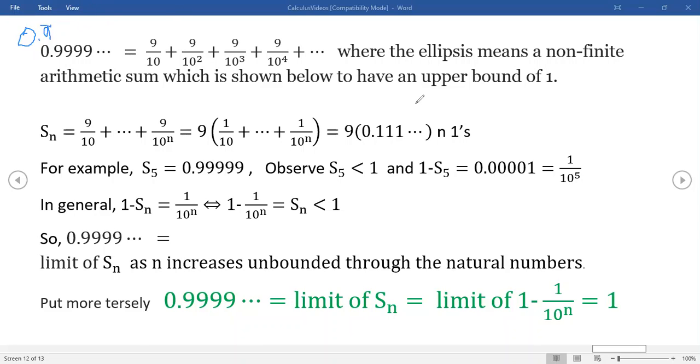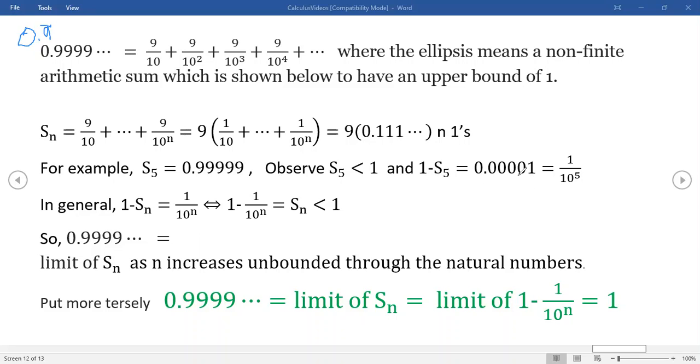Now, all of this work that I've done below guarantees that any finite sum is bounded above by 1, and that S sub n could never exceed 1. And again, this is a concrete example just to make sure we're on the same page. S sub 5 is this number right here, 0.99999.